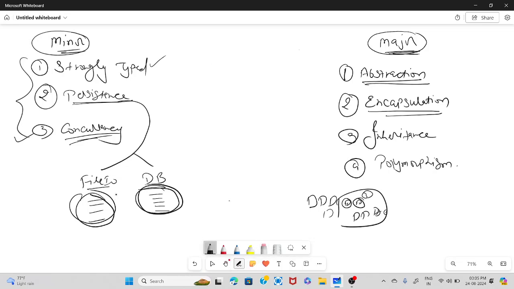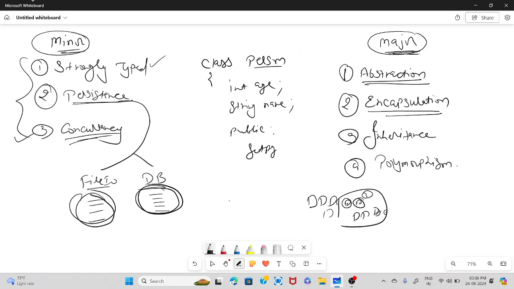In the same way, suppose we have data. For example, let's take a person, so I will create a class person. What are the attributes of this person? Let's take an integer age and a string name. What are the functions of this one? Let's take a set-the-age function with an integer age. Then I have, let's take, set name, right? So these are certain functionalities.